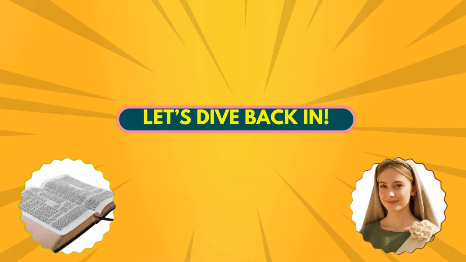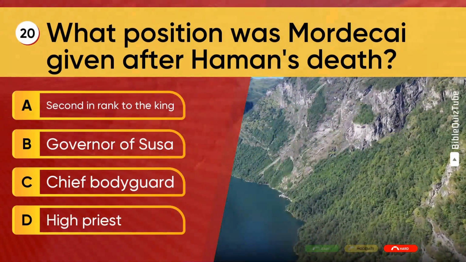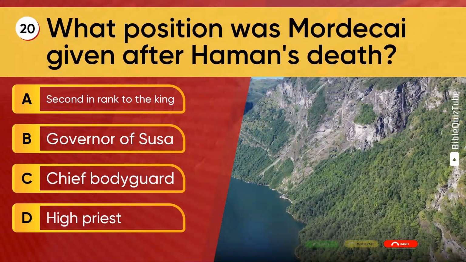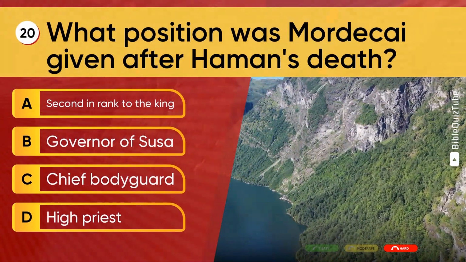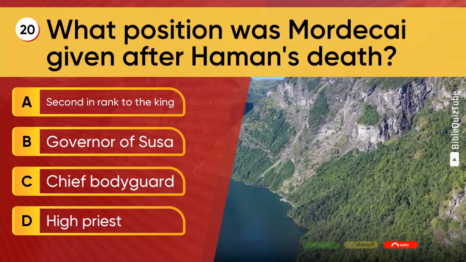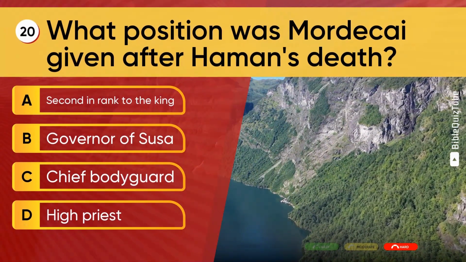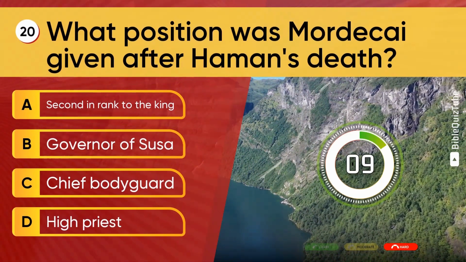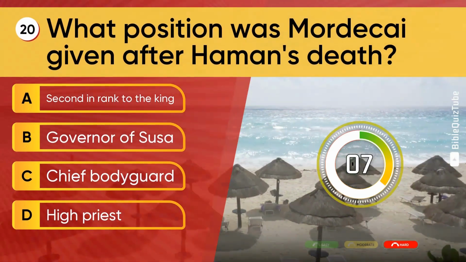Let's dive back in. Question 20. What position was Mordecai given after Haman's death? A. Second in rank to the king. B. Governor of Susa. C. Chief bodyguard. D. High priest.